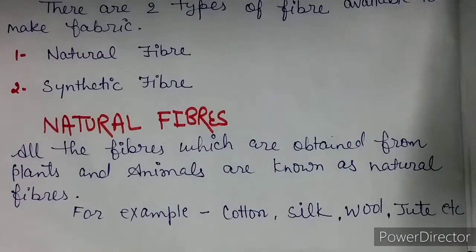Now you can say the fibers which we obtain from natural sources, meaning the fibers that we get from the plants and animals, are called natural fibers. For example, the cotton fiber we collect from the cotton plant, and the silk fiber, you may know, we get from the silkworm.